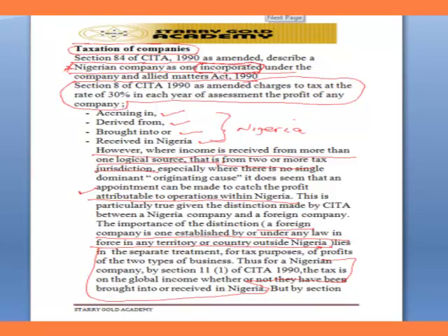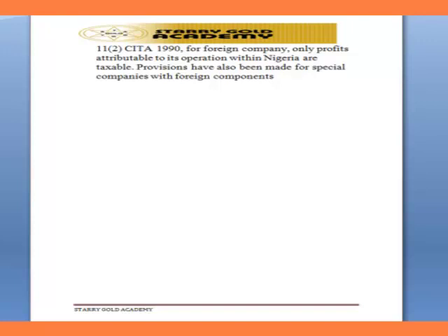That's the amount of the income of a company in Nigeria that is liable to tax. So when it involves a foreign company, according to Section 11 subsection 2 of CITA, only the profit that is attributable to operation within Nigeria is taxable.